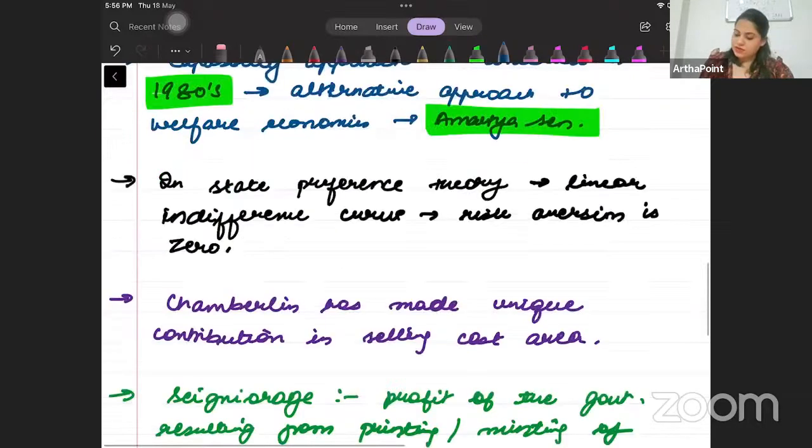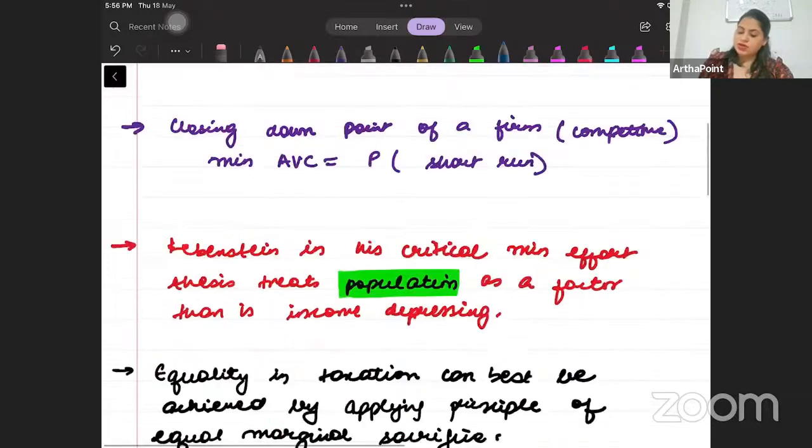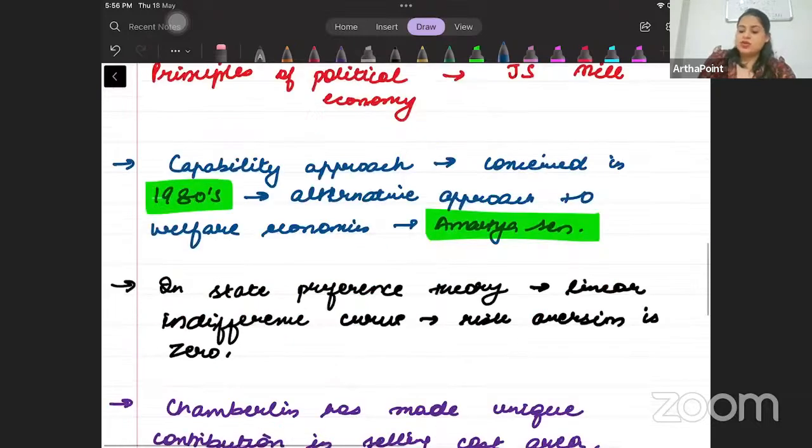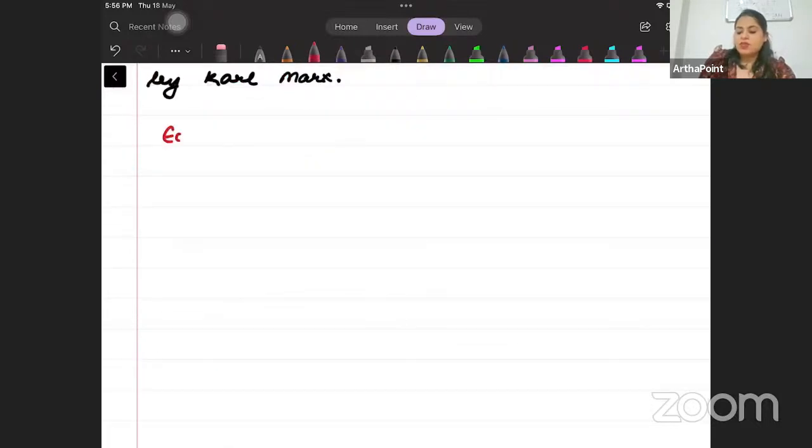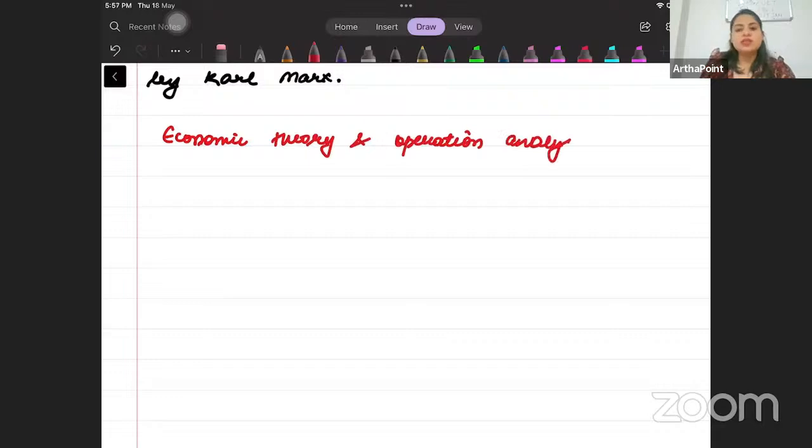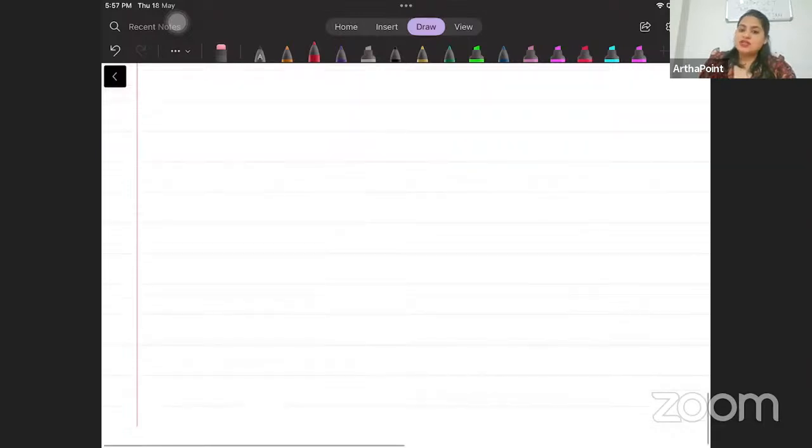So I think we have not mentioned the economic theory yet. Yes. Okay. So please write the economic theory and operation analysis. ऐसे ना match the following में आ जाता है कि ये theory किसने दी, वो theory किसने दी. So it does come in the match the following. So the economic theory and operational analysis, this is given by W.J. Bauman.